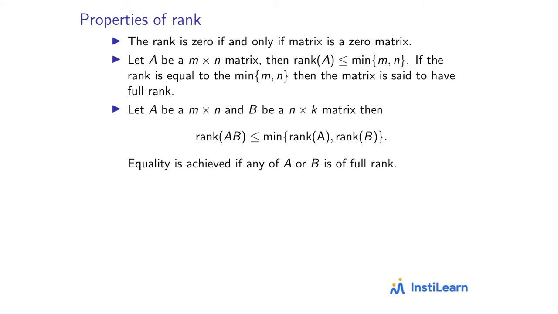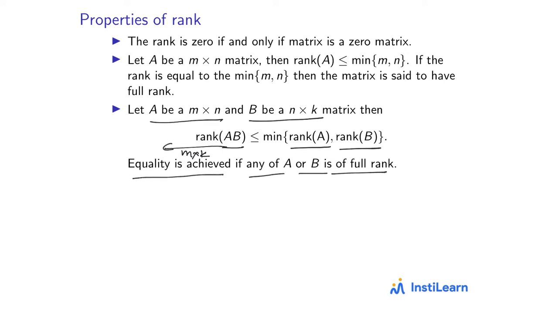Okay, so the next property is about the product of matrices. Let's say A is an m cross n matrix and B is an n cross k matrix, then AB is an m cross k matrix, and rank of AB will be less than or equal to the minimum of rank of A and rank of B. And also the equality will be achieved if either A or B is of full rank.